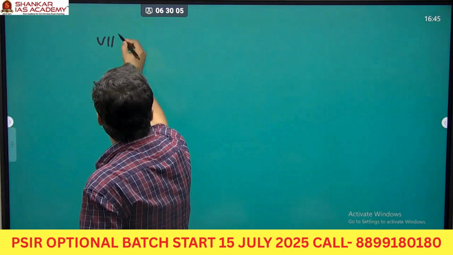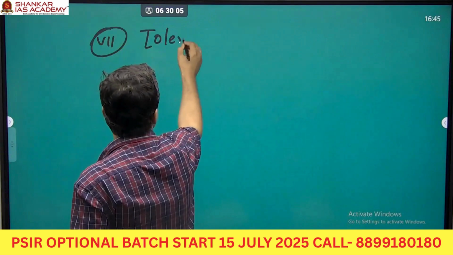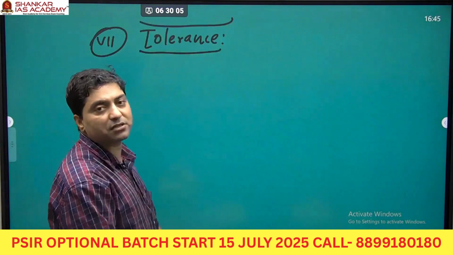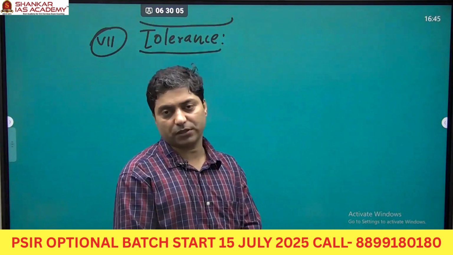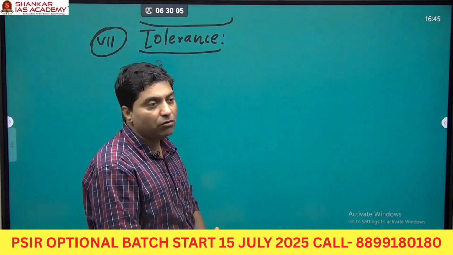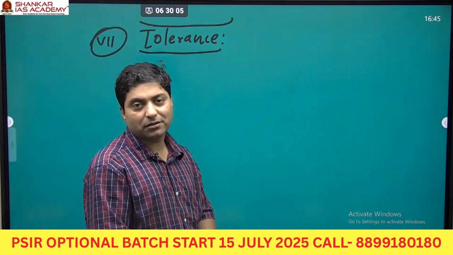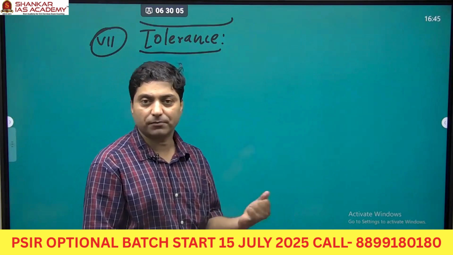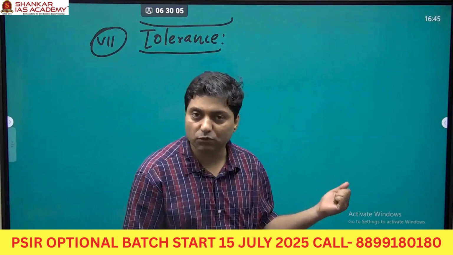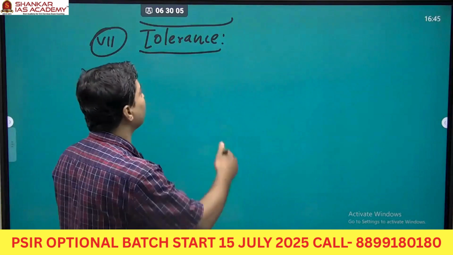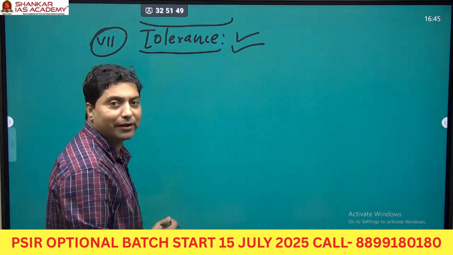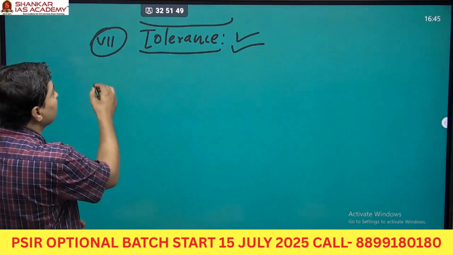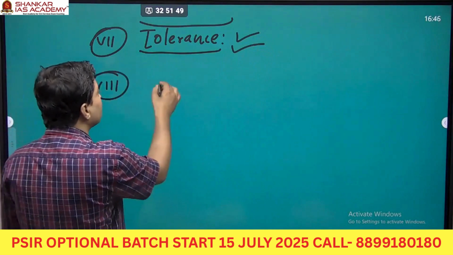Now, look at another feature of liberalism. Right. Now, they value tolerance. For liberalism, a state should be a tolerant state. A society should be a tolerant society. An individual should be a tolerant individual. Right? We should allow plurality. We should allow every individual to exercise their religious freedom, their cultural freedom as they want. So basically, they were very much in favor of tolerance. I'm talking about liberals, yes. Now look at another salient feature of liberalism. They talked about constitutionalism.